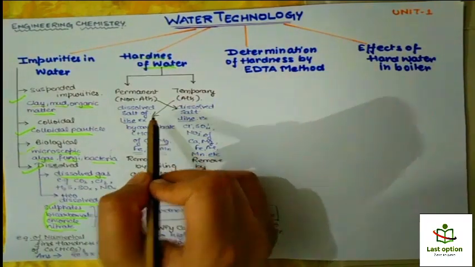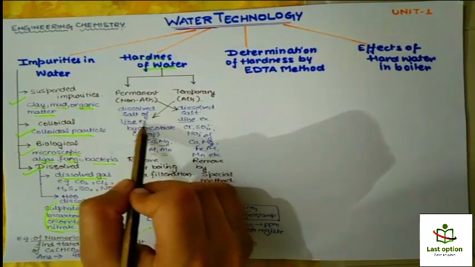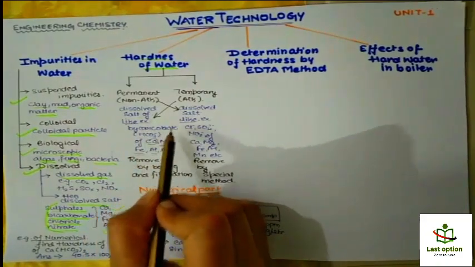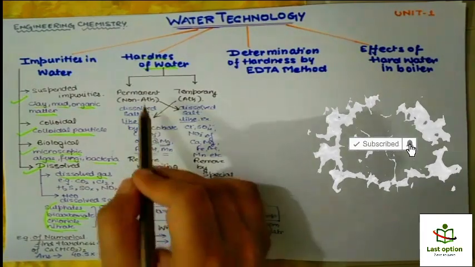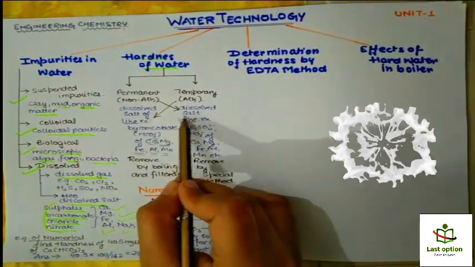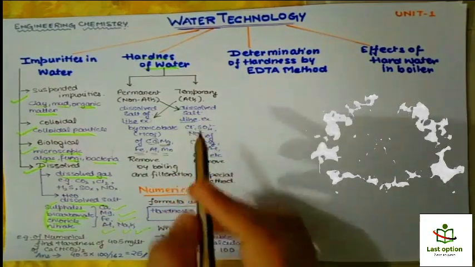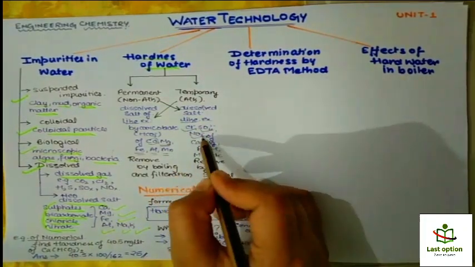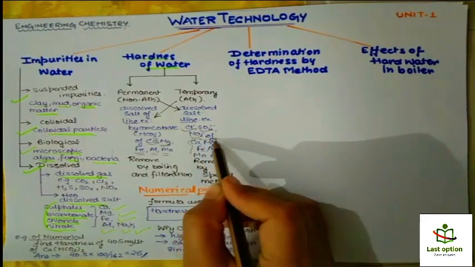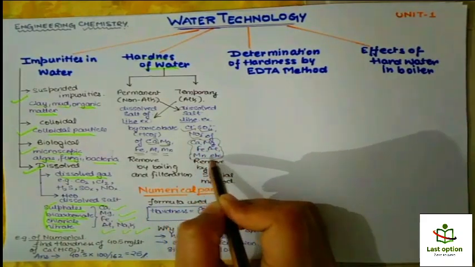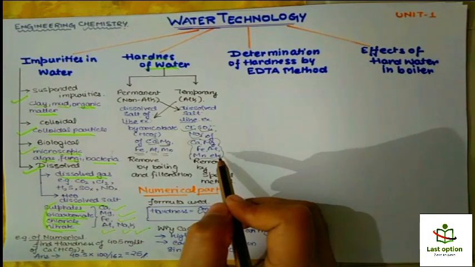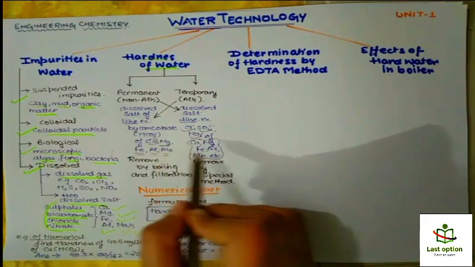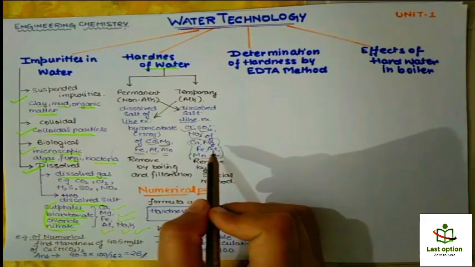Temporary hardness is due to dissolved salts like bicarbonates of calcium, magnesium, iron, aluminium and manganese, and permanent hardness is due to dissolved salts of chloride, sulfate, nitrate of calcium, magnesium, iron, aluminium and manganese, etc. Basically these are alkaline earth metal salts, as well as the first group also, such as sodium and potassium.